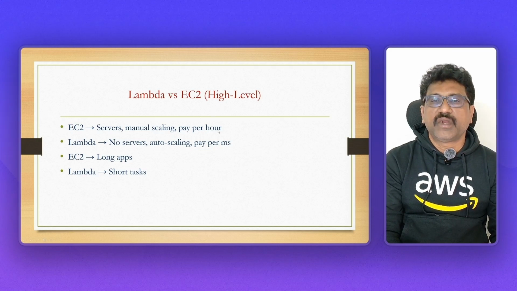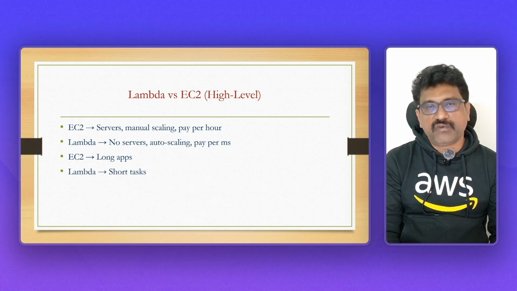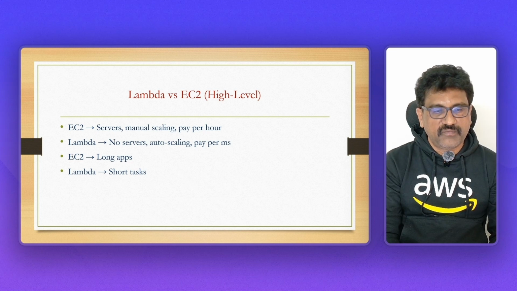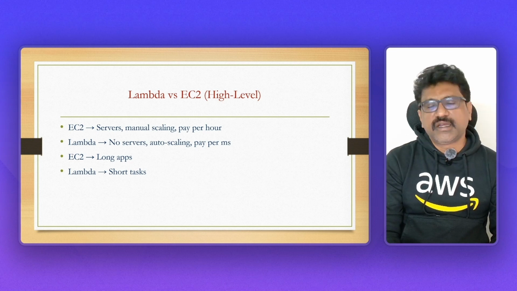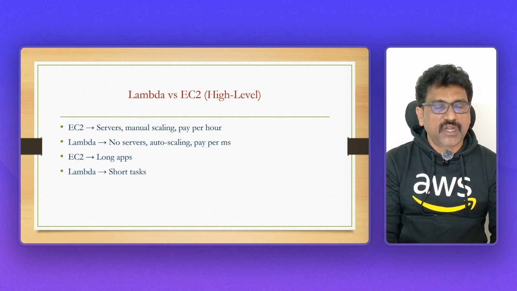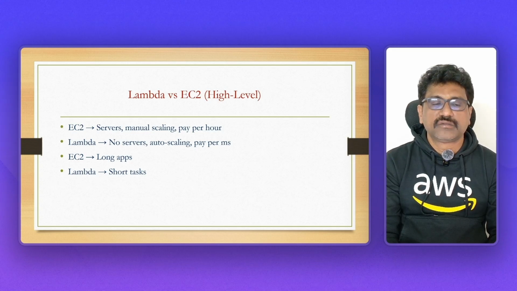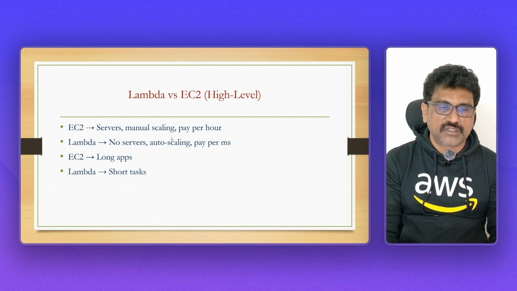For example, if you use 10 EC2 instances for 5 hours today, you have to pay for 5 hours, whether you use it or not. If you keep running that EC2 instance, AWS will charge you. If EC2 is in running state, AWS will charge you. That's it. If you want to run any application, you should keep that EC2 in running state. There is no other way. So just understand that.